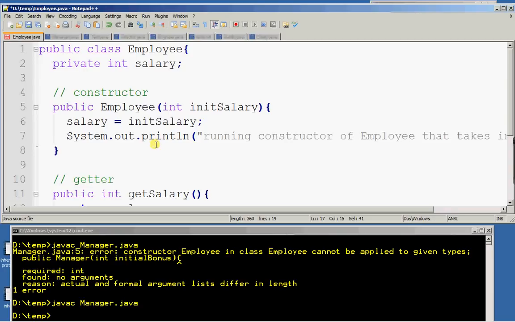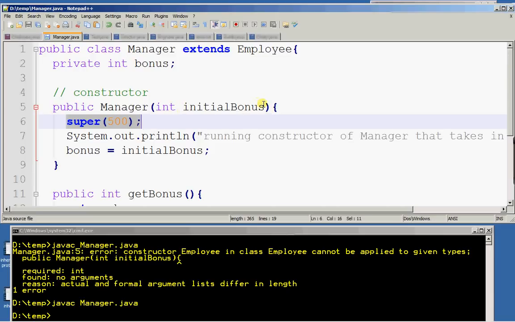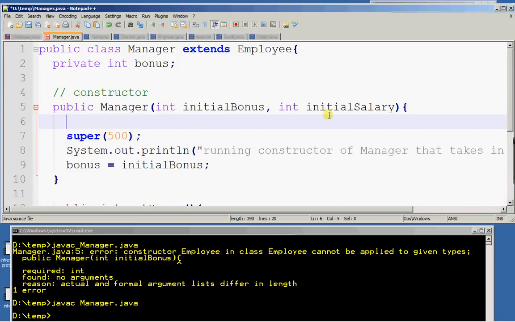Let's assume that you have a constructor in Manager which takes in the initial bonus and the initial salary. You want to set the bonus to whatever is taken in, and you want to set the salary to what is taken in. You can't do salary equals initial salary here because salary is private in Employee.